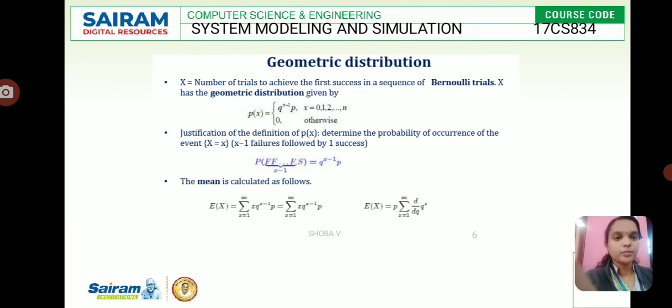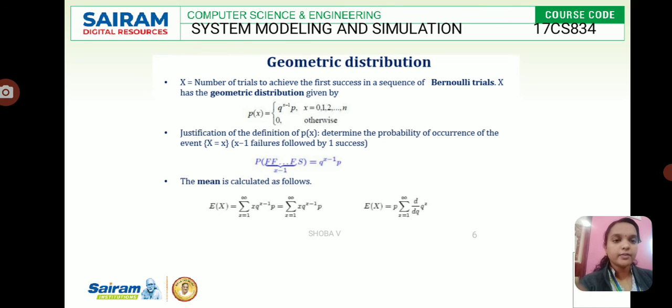And the geometric distribution. x is equal to the number of trials to achieve the first success in a sequence of Bernoulli trials. x has a geometric distribution. They have given p of x equal to q power x minus 1 times p, for x equal to 1, 2, and so on, otherwise 0. Justification of the definition they have given: the probability of the occurrence of the event is x minus 1 failures followed by 1 success.